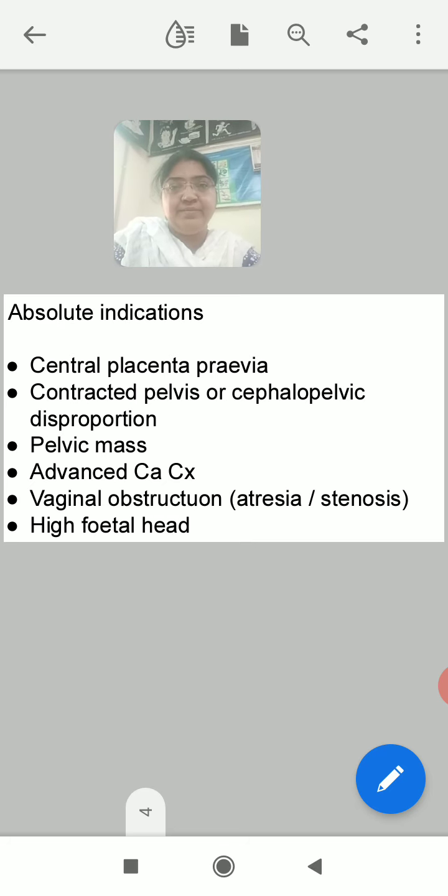High fetal head, or you can say non-descent of the fetal head.